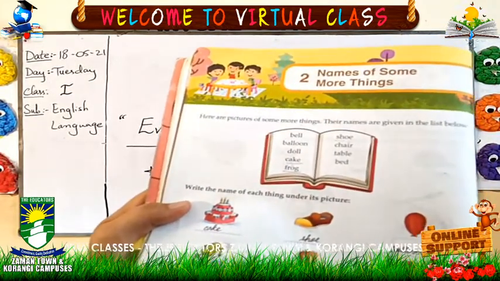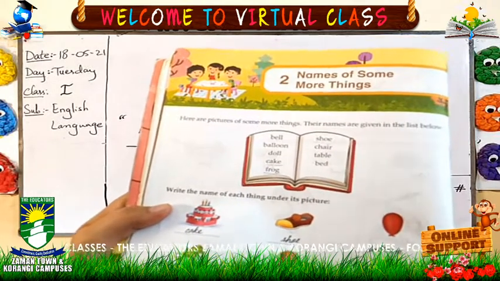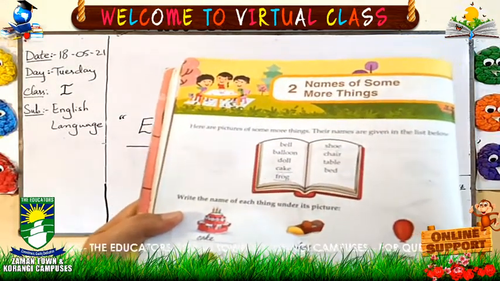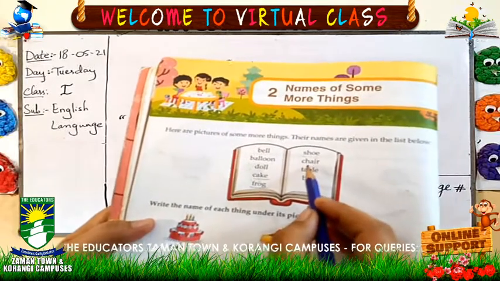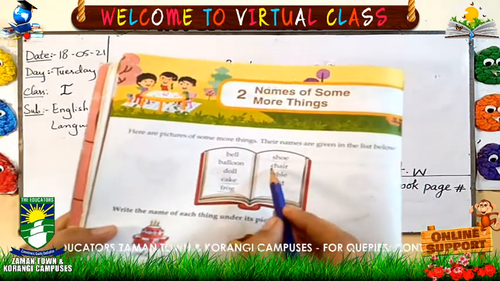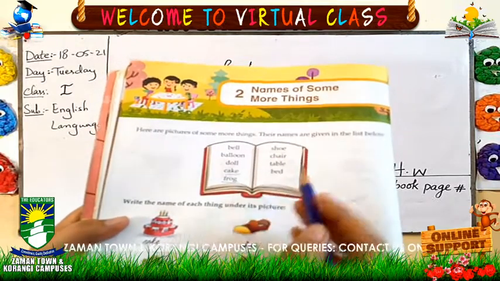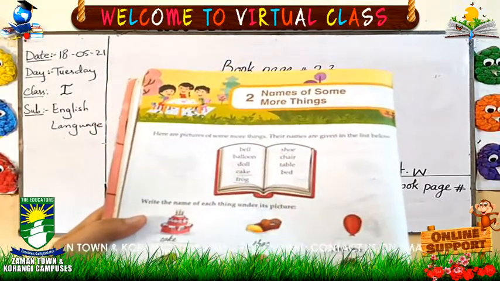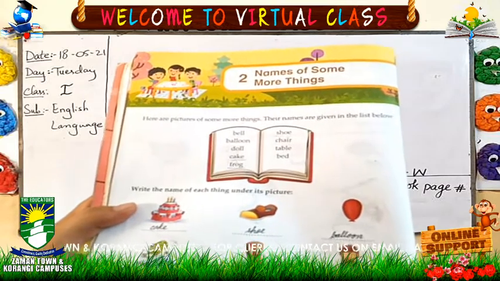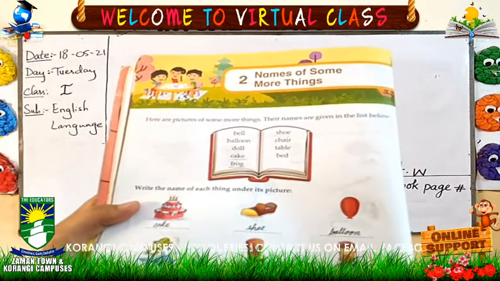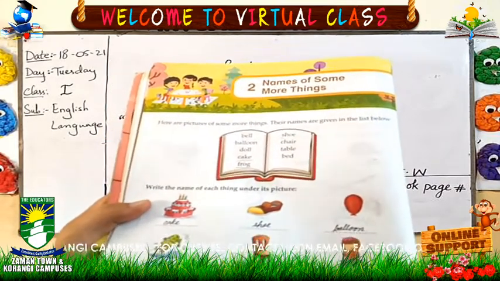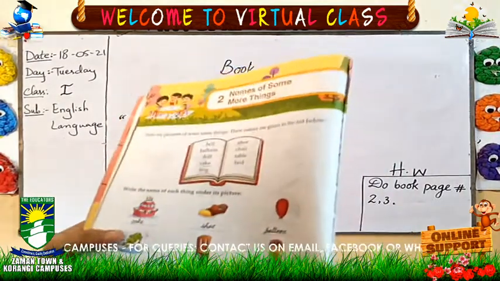The next picture, what is this? Chair. So we will write the spelling of chair. First you will find in the list, where is the spelling of chair? Here, C-H-A-I-R. Now you will write these spellings here, C-H-A-I-R, chair. Done.